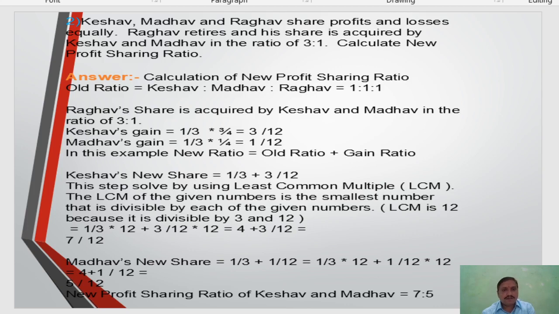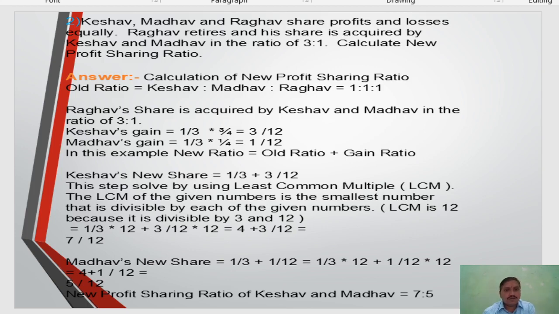In multiplication, we multiply numerator by numerator and denominator by denominator: 1 into 3 is 3, 3 multiplied by 4 is 12. So 3/12 is Keshav's gain. Madhav's gain is 1/3 multiplied by 1/4: 1 into 1 is 1, 3 multiplied by 4 is 12. So 1/12 is Madhav's gain.